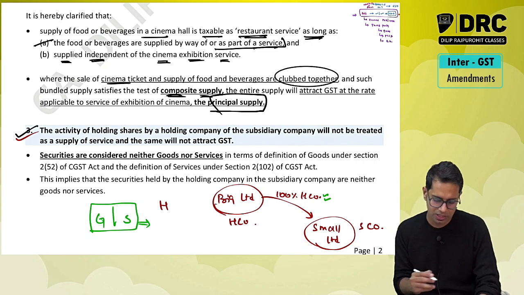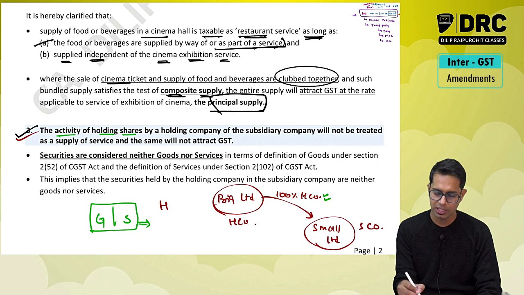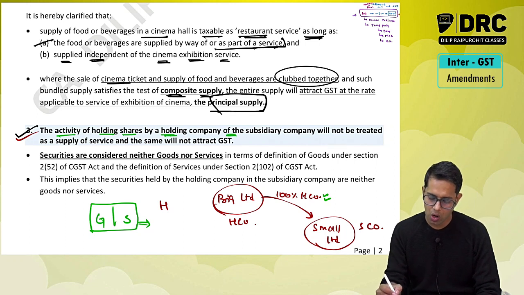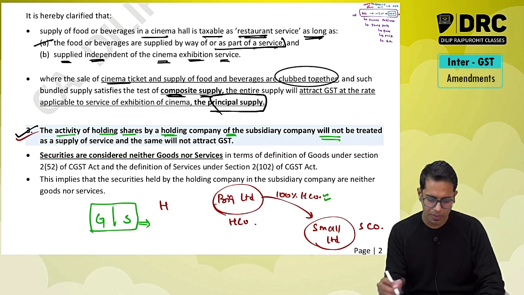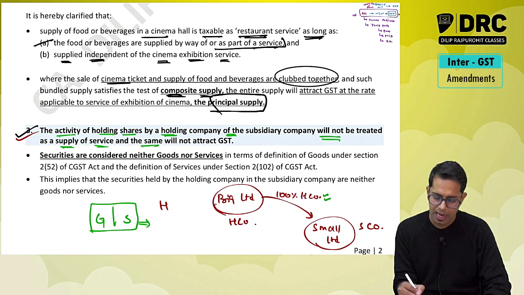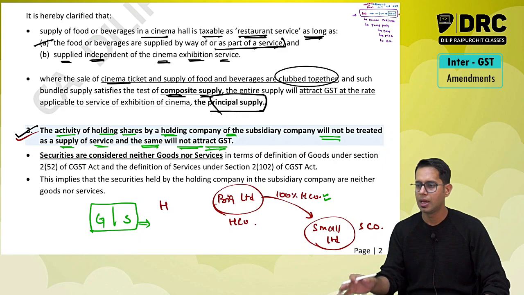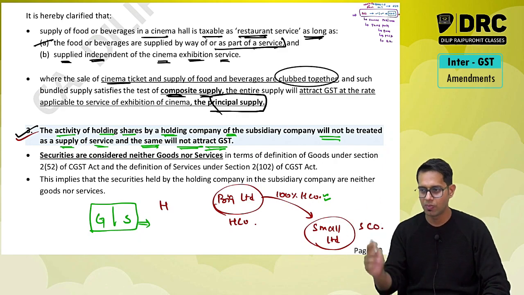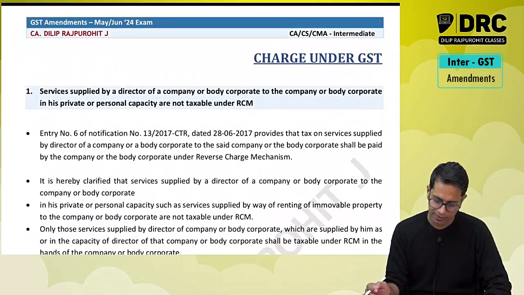So one small clarification they have given. The activity of holding shares by the holding company of the subsidiary company will not be treated as supply of services, and the same will not attract any GST. So this is one more small clarification which they have given.